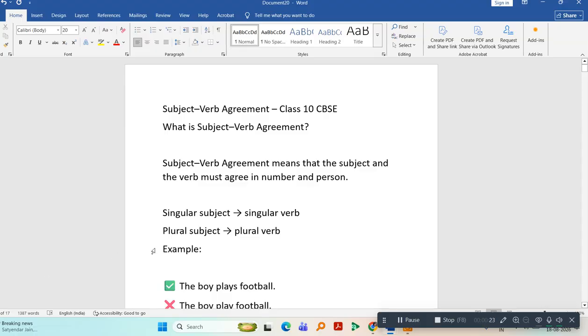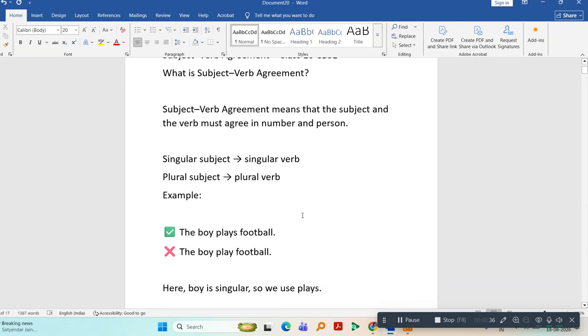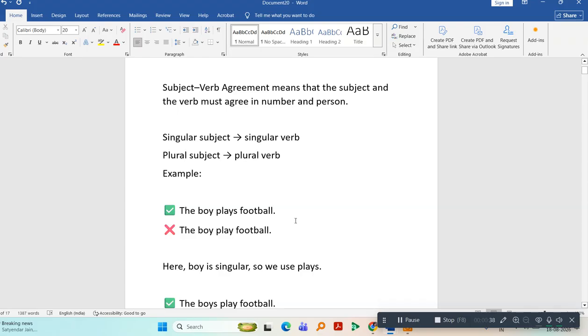What is subject verb agreement? Subject verb agreement means that the subject and the verb must agree in number and person. If the subject is singular, then the verb has to be singular. If the subject is plural, then the verb will be plural. For example, the boy plays football.